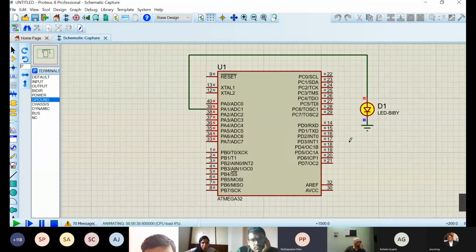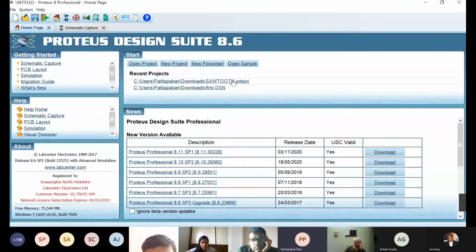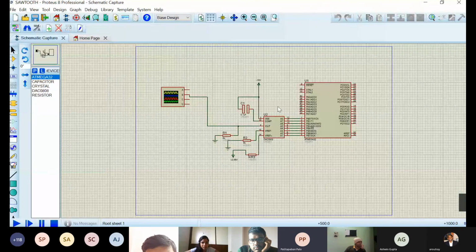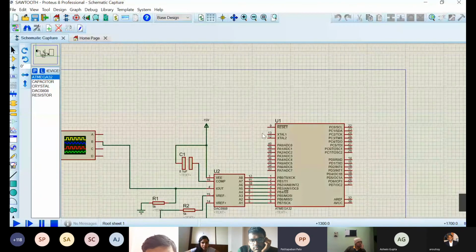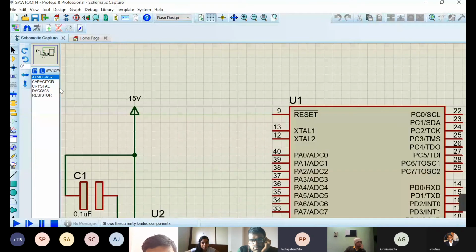So whatever digital signal is coming out at port A, or say you will use port B for the next circuit, I had used port B in that. I'll give this input to a DAC, and the DAC will convert it to an analog signal, and we will use an oscilloscope to check what the signal is over there. Okay, so I am just stopping this program, and I'll open the circuit, which I had already designed previously. So this is the circuit that we are going to design.